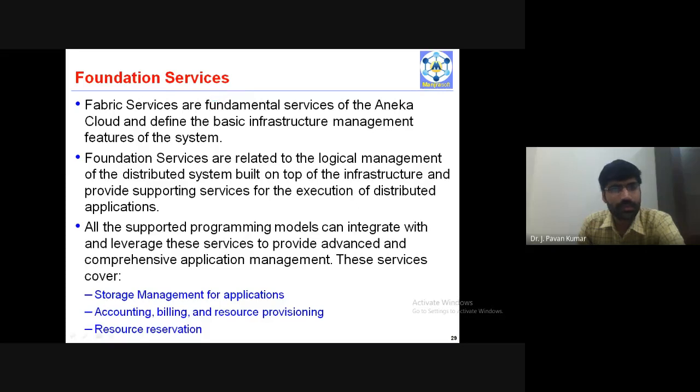Next, coming to the second type of services called foundation services. We have seen fabric services. Under fabric services, basically there are two types of services. What are those? Under fabric services, monitoring and profiling.